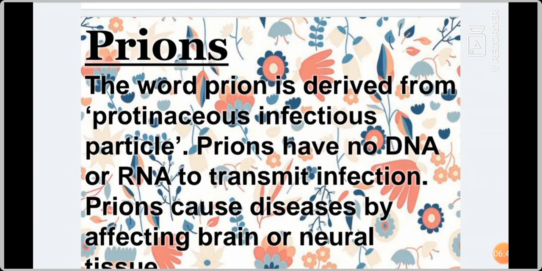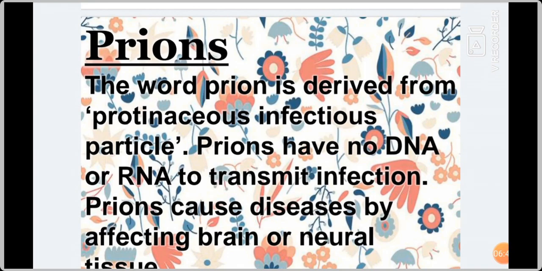So, what is a prion? The word prion is derived from the words proteinaceous infectious particle. Prions have neither DNA nor RNA. What is the meaning of that? It has no DNA, it has no RNA. If DNA or RNA is present, then only it will transmit infection. But here, no DNA, no RNA. So it doesn't transmit infection through DNA or RNA.